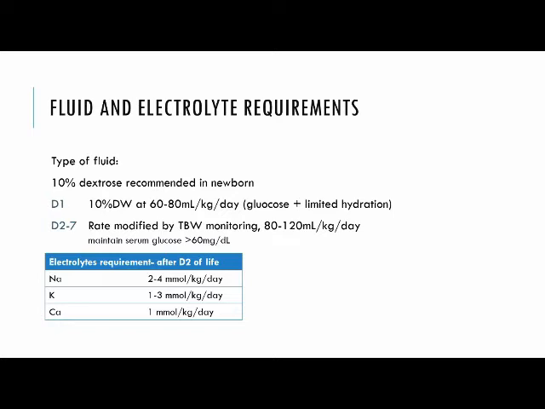Electrolyte supplements are usually not required in the first 2 days of life. Sodium may be supplemented thereafter at 2 to 4 millimole per kg per day. Potassium supplementation is usually not required unless the child has been on IV fluids for a long duration, and it is given at 1 to 3 millimole per kg per day. Calcium is supplemented if there is hypocalcemia, at 1 millimole per kg per day.